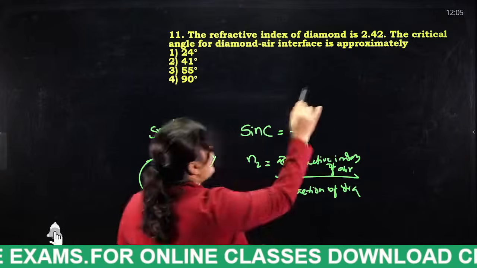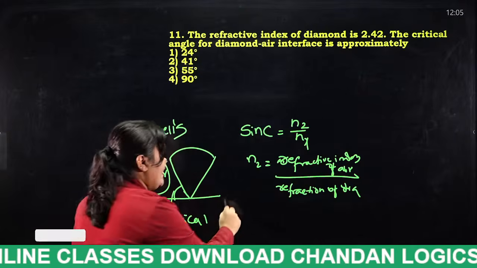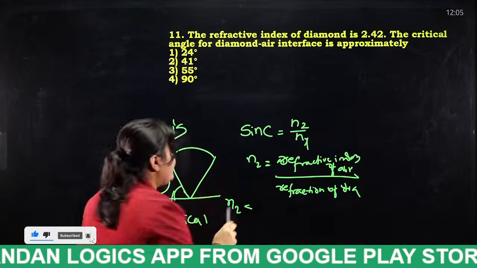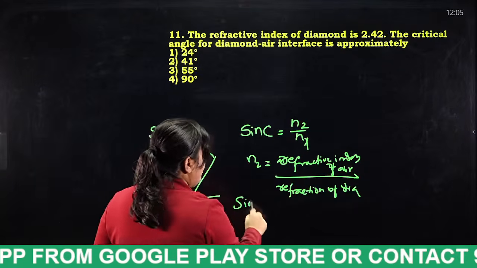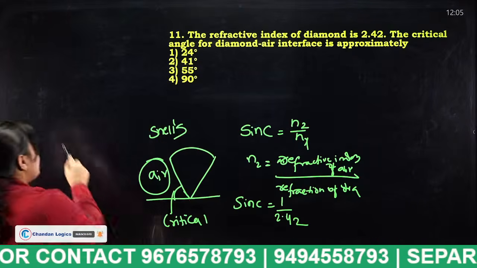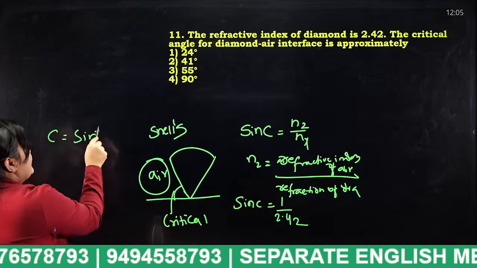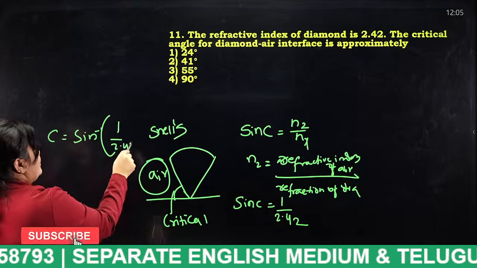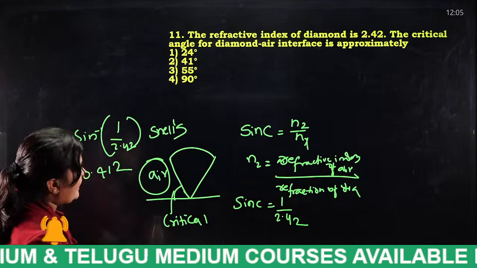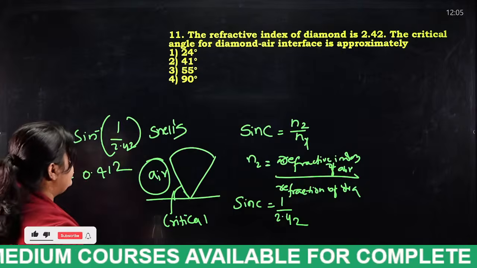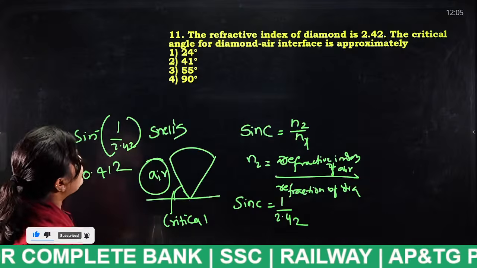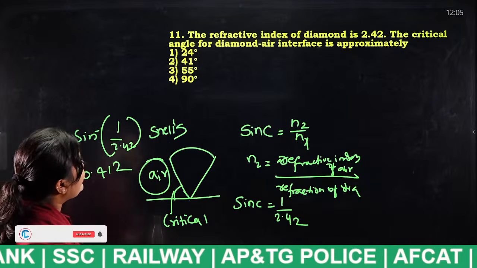The refractive index of diamond is already given. N2 we assume as 1. So what you will get, students? Sin C is equal to 1 by 2.42, and if we solve it, C is equal to sin inverse of 1 by 2.42. Finally we will get 0.412, so C is equal to 0.412. So what is the answer for this question? Critical angle.